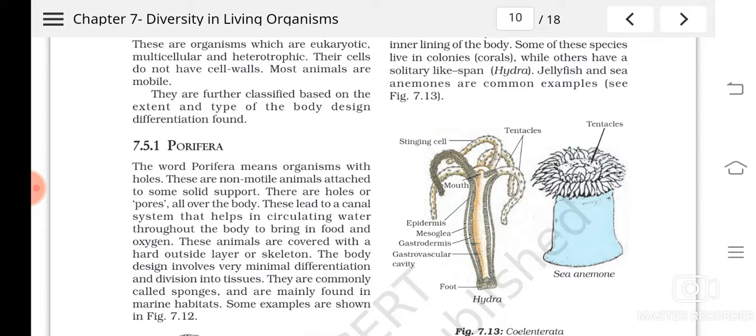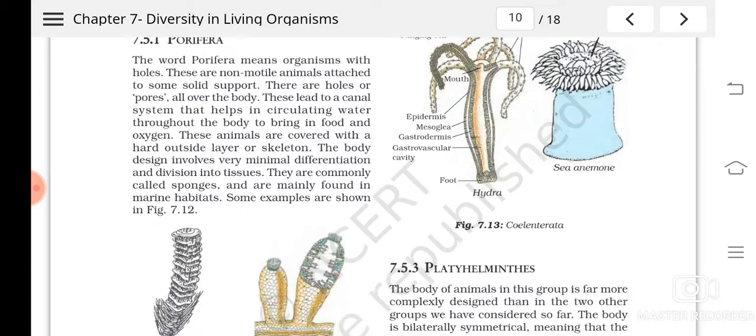Another important feature is that even though we call them animals, and the animal speciality is that they move from one place to another, these are special animals which do not move. They are found attached to a substratum like rocks in the water. There are many pores in their body, and these pores lead to a canal in the center of the body.